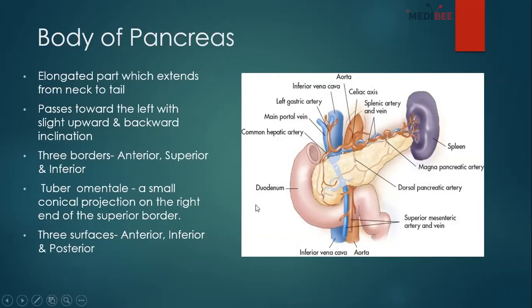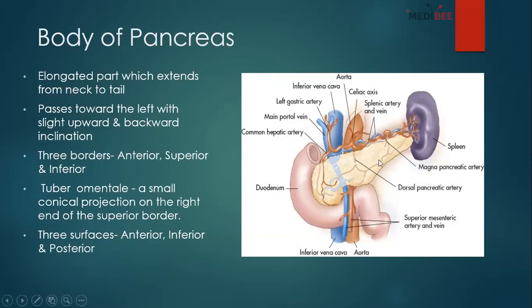So it also has three borders. It's a bit technical. The three borders are the anterior border, superior border, and inferior border. And it has three surfaces as well: the anterior surface, inferior surface, and posterior surface. Now there will be a question: the anterior surface seems flat, so how can there be three surfaces? Basically, it looks flat in the picture, but it's not flat in the real viscera.